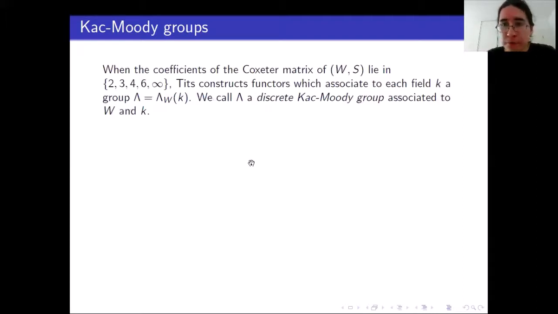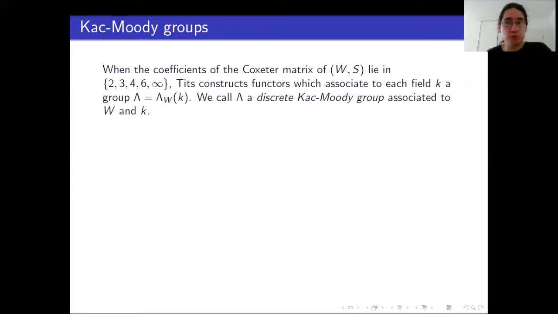Okay, so I presented buildings just to then talk about my candidate of finitely presented simple group, which will be Kac-Moody groups. So what is a Kac-Moody group? Well, it's a little bit abstract, but Tits does an abstract construction in which he's given something we call a generalized Cartan matrix. And given this generalized Cartan matrix, we can associate to each field a group.